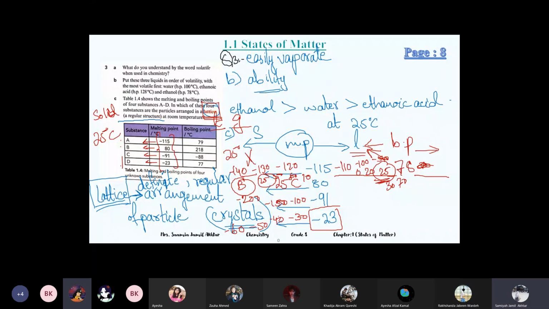Yes. These type of questions are very important. In past papers, these questions will come. Melting and boiling points are given to you, and they can ask you about any state, which one is liquid at room temperature, or solid, or gas at room temperature. Or instead of room temperature, they can give you any temperature, for example, 90 degrees Celsius. What is its physical state at 90 degrees Celsius? So you have to write random numbers before and after the melting and boiling points to guess where the 90 degrees Celsius is coming.